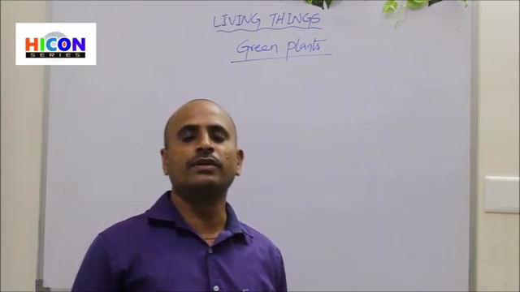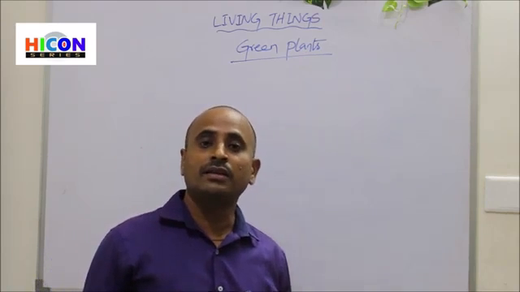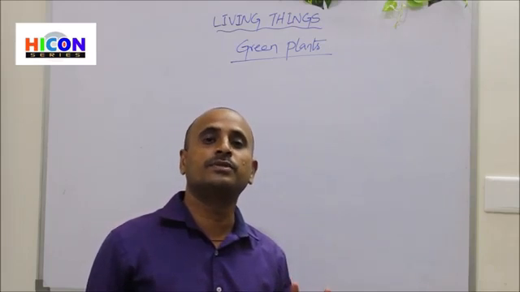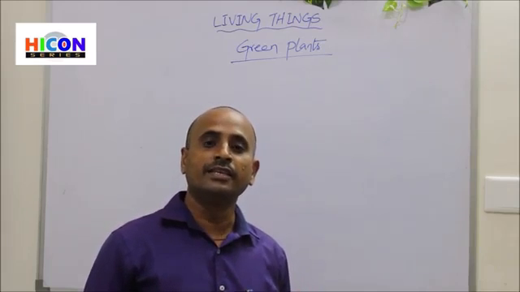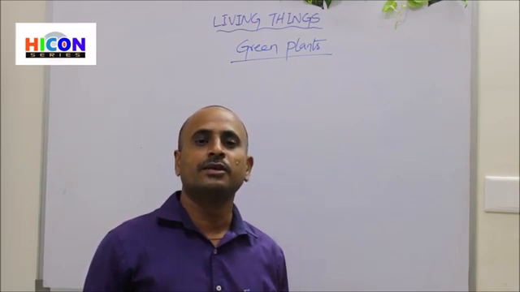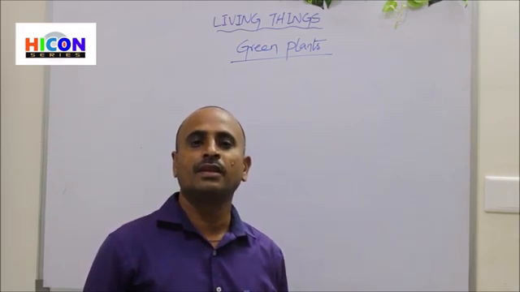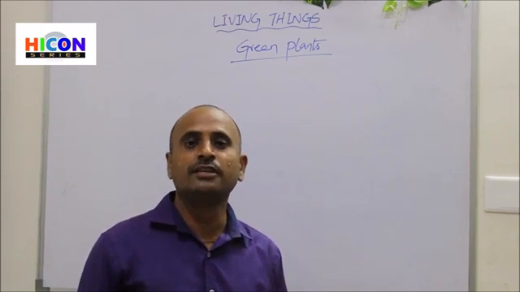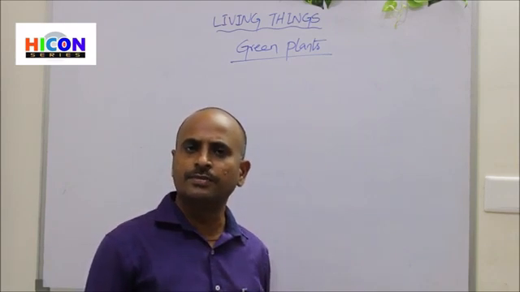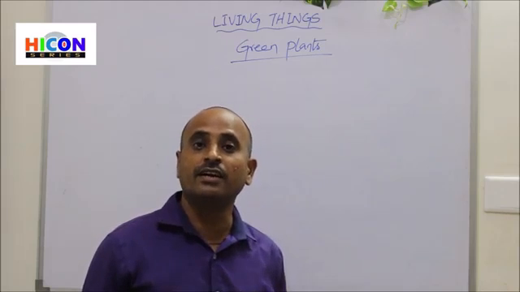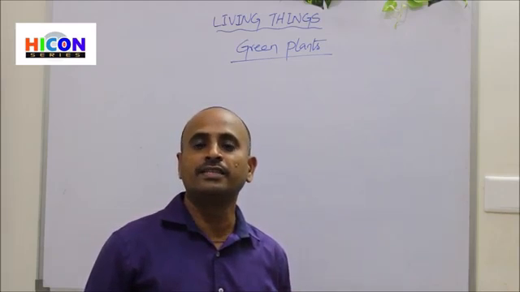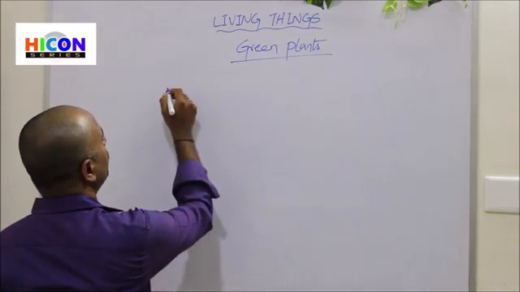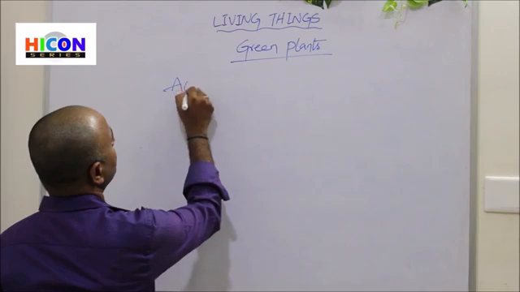In the previous episode we have learnt what the different types of terrestrial plants are. There are 4 types of terrestrial plants: plants of plains, plants of hilly areas, plants of marshy areas and desert plants. So in this episode we will learn about the second type of plants, that is aquatic plants.